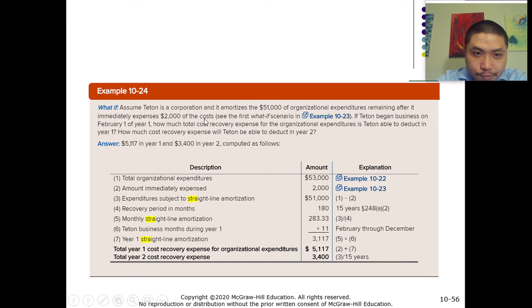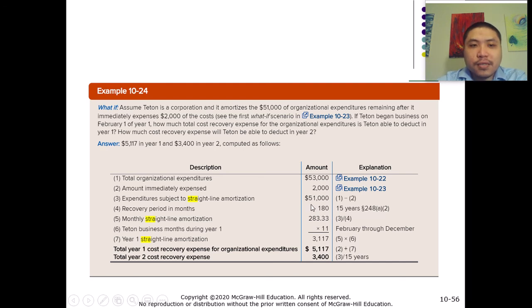So it has $51,000 of basis after it takes out the $2,000 of immediate expense, right? So that means the original basis was $53,000, and we take out $2,000 of immediate expense, and that leaves us $51,000 of the adjusted basis, right?